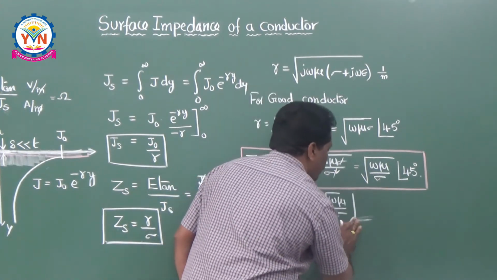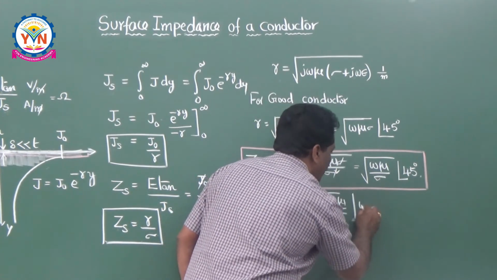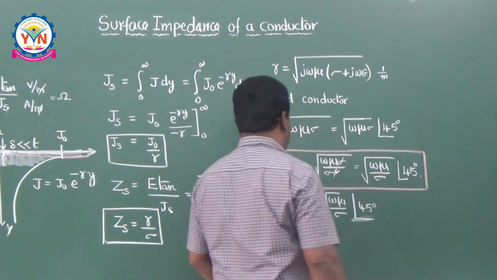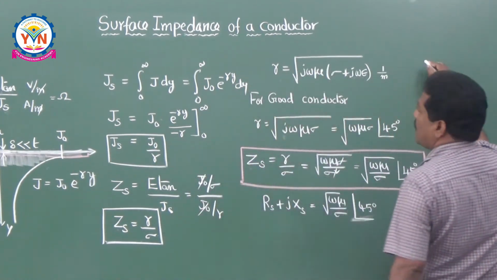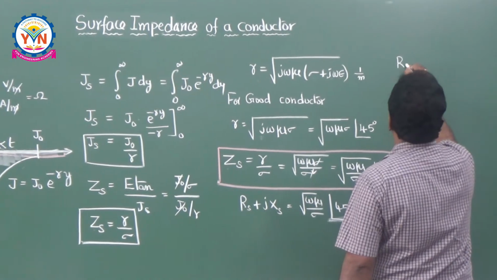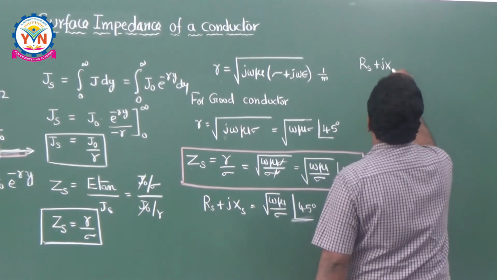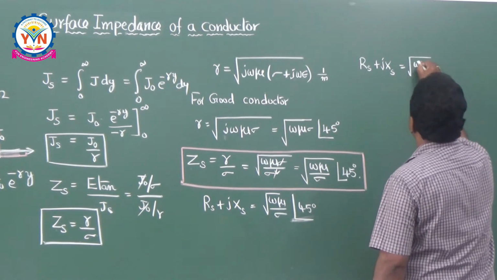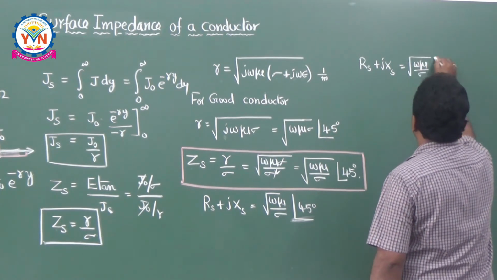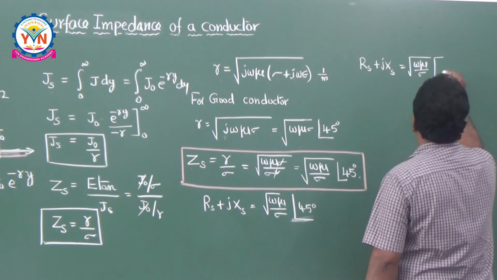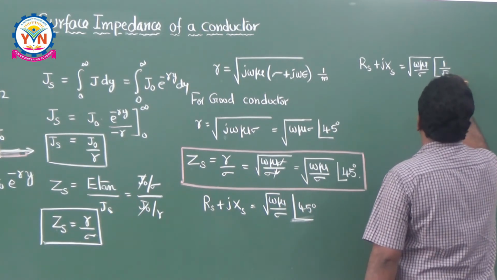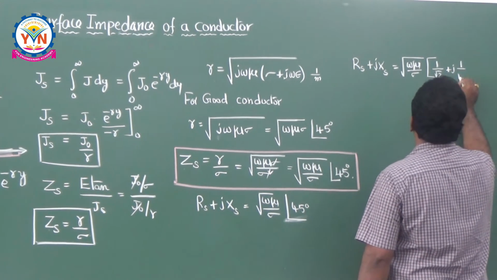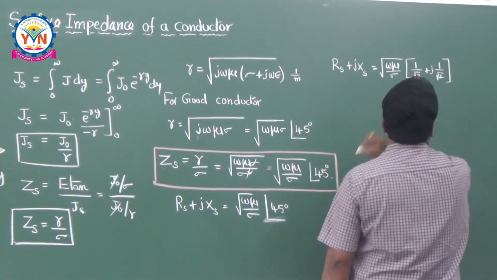Means I can write 1 by root 2 plus j into 1 by root 2, that means cos 45.